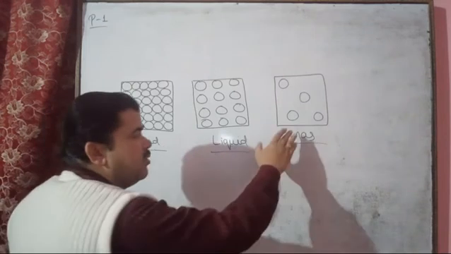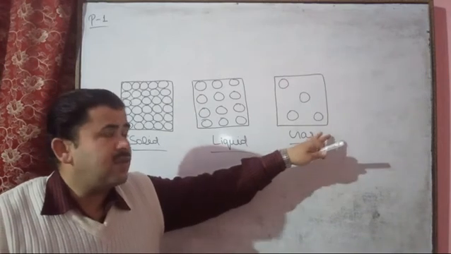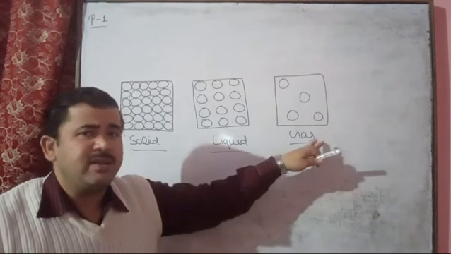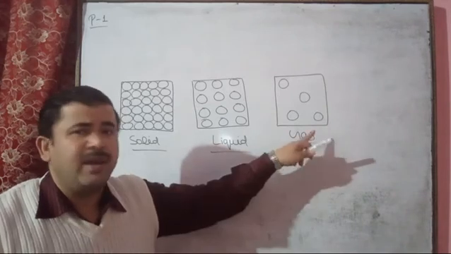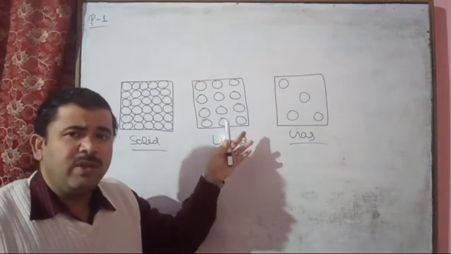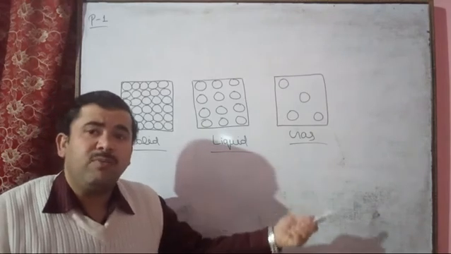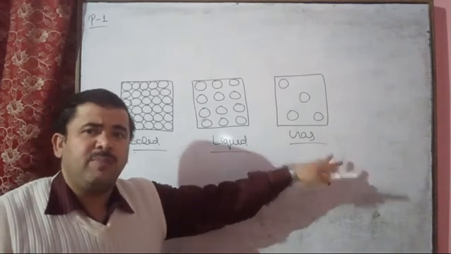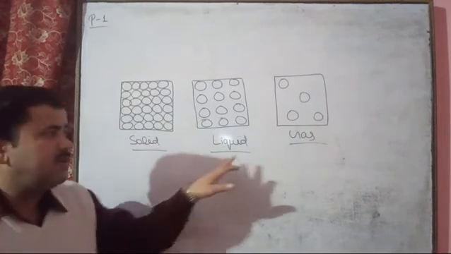But the gaseous state has no particular shape, size or volume, and it acquires the whole space of the utensil in which it is present, means the gaseous state acquires the full volume of the container in which the gas is stored. In the liquid, the liquid occupies the container according to its volume, but the gaseous state acquires the full volume of the container in which gases are present. And these are the behaviors of solid, liquid and gas.